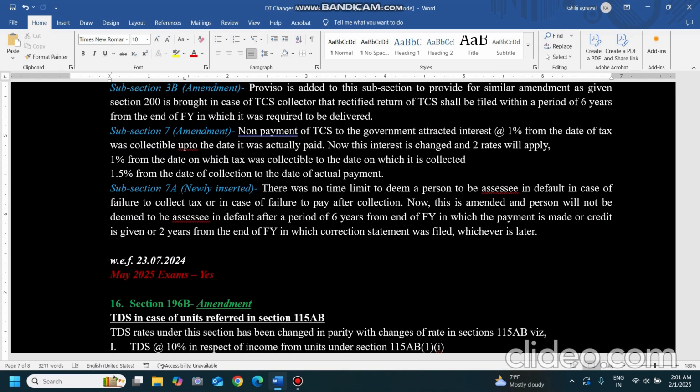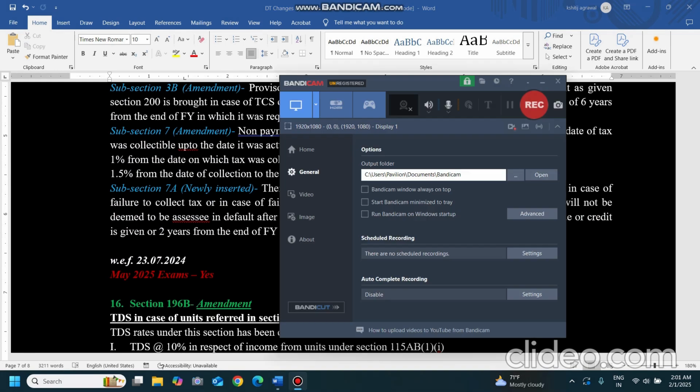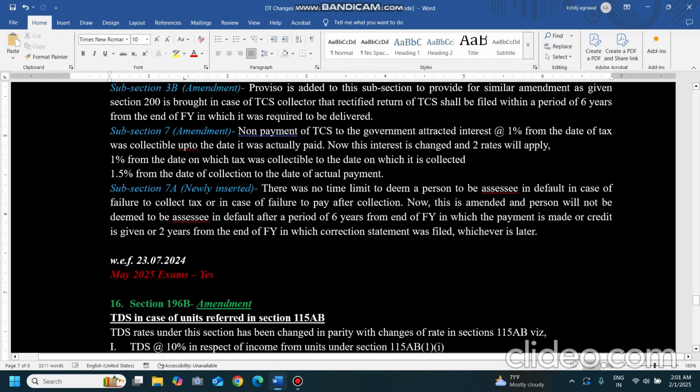So from the date it was collectible to the date of payment, 1% interest will be applicable. Now interest will change and two rates will apply. From collectible to collection it is 1%, and from collection to actual payment it is 1.5% now.